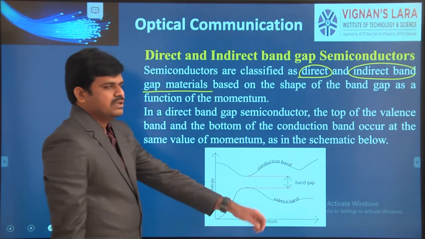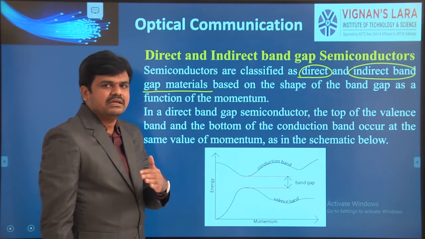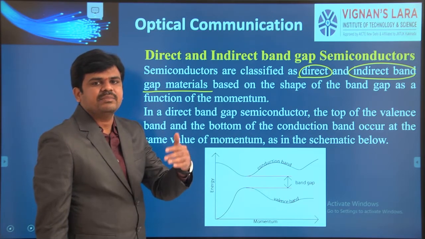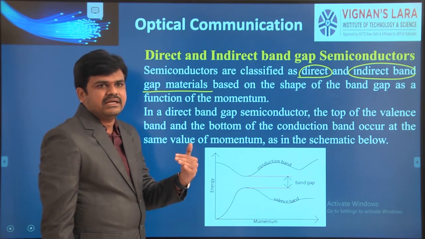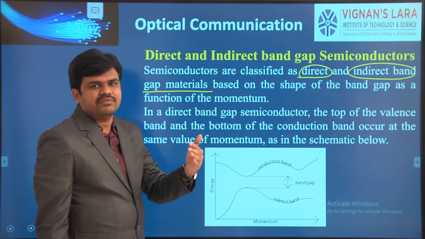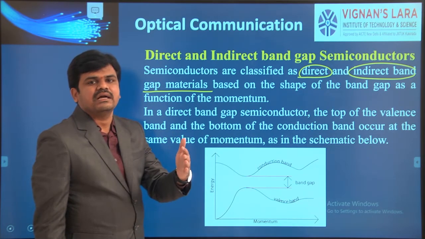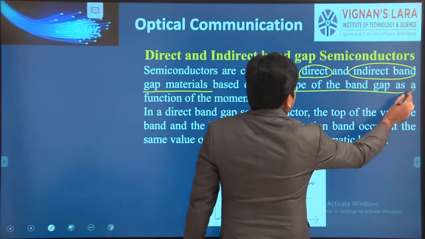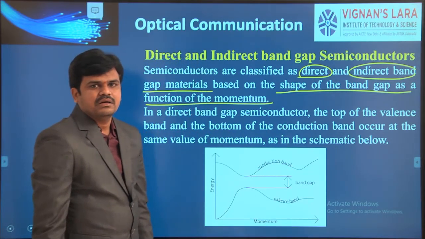There are direct band gap semiconductors as well as indirect band gap semiconductors. This direct and indirect band gap is nothing but the shape of the conduction and valence bands as a function of momentum.